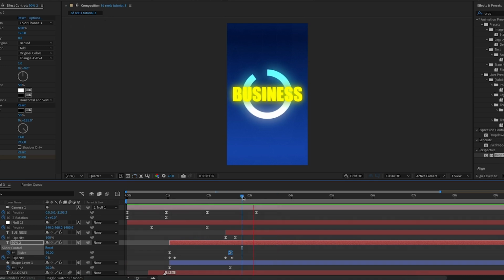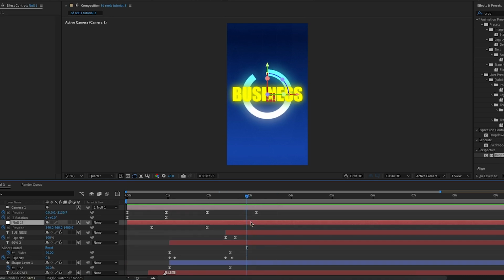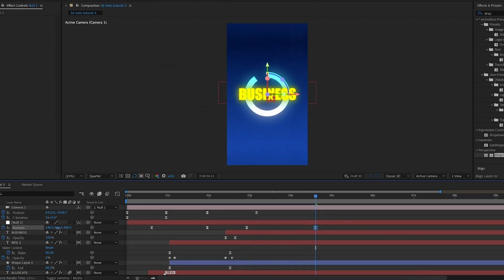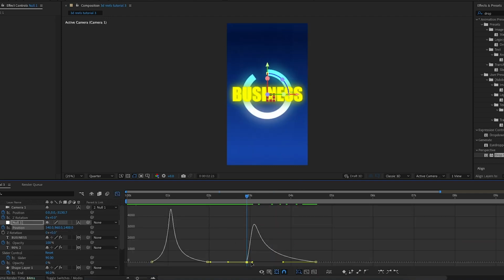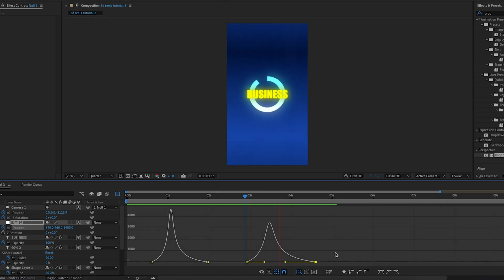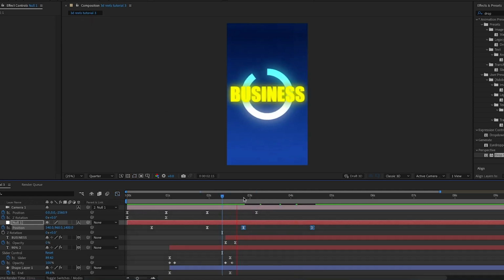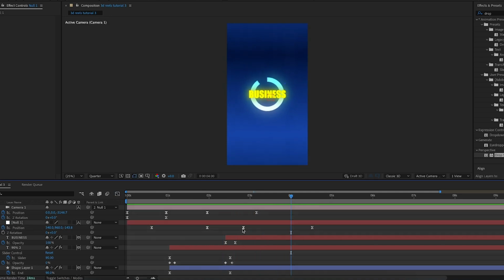So just before the final camera 1 position keyframe, I'm going to add a position keyframe for the null, and I'm going to go forward by around a second or two. And then I'm just going to zoom out or move the camera further away from the circle. I'll highlight these 2 keyframes, go into the graph editor and create a steep peak to the left of the middle again. And now it's going to zoom out in quite a smooth way. I'll move these closer to the start, and actually I'll just play around with the keyframes a bit as well.